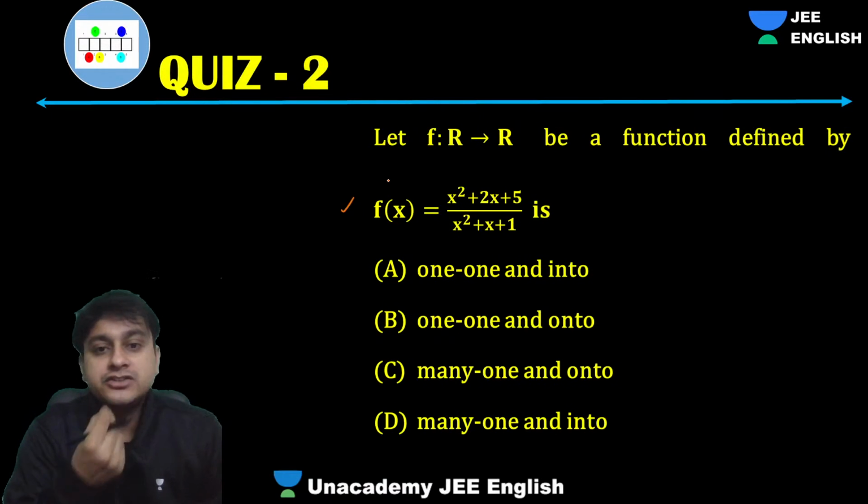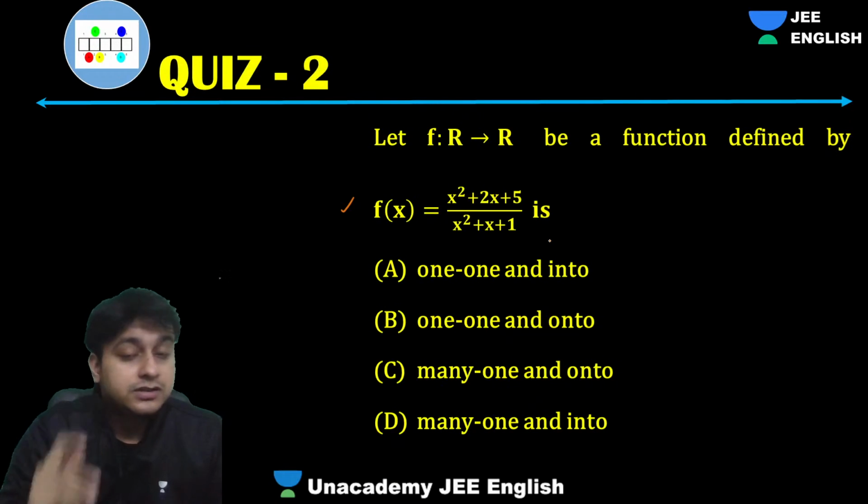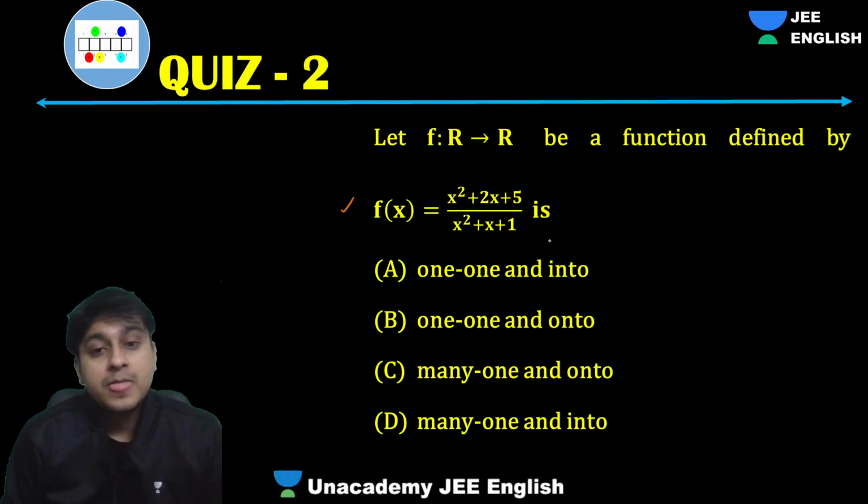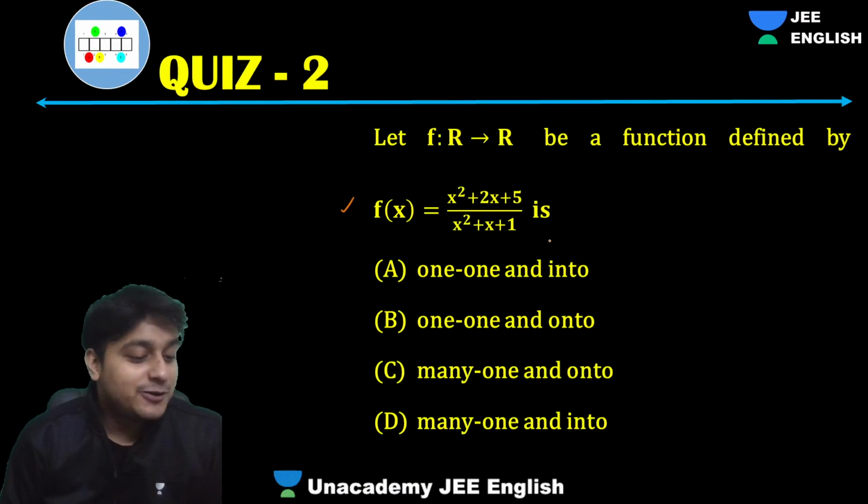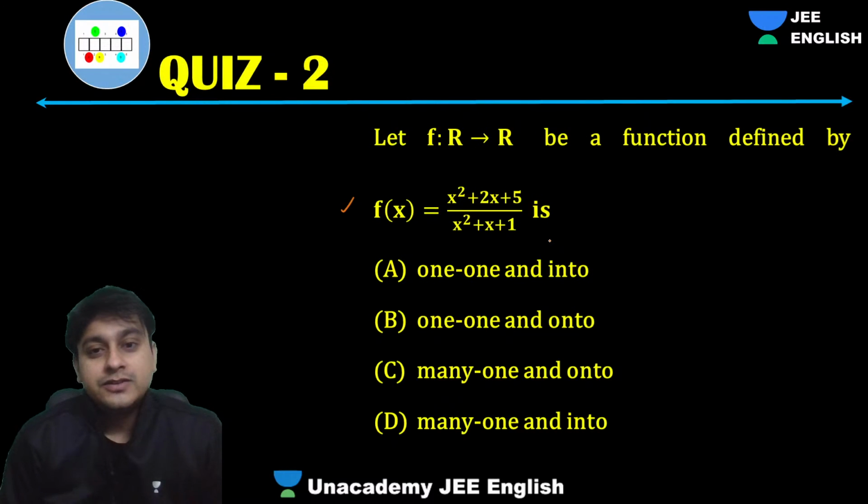So here we have a function f of x equals x square plus 2x plus 5 upon x square plus x plus 1. We have to check whether this function is one-one, onto, many-one, into. We have to again see if the function is bijective. So how do we do that?